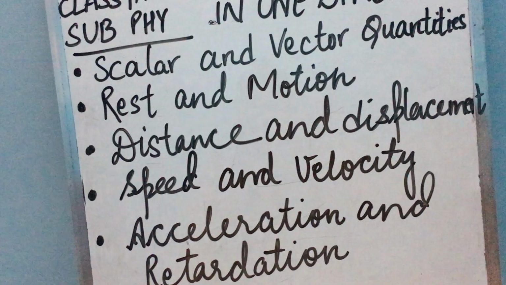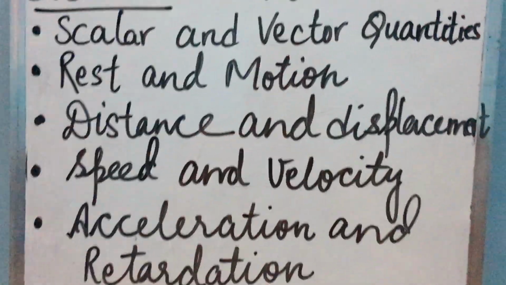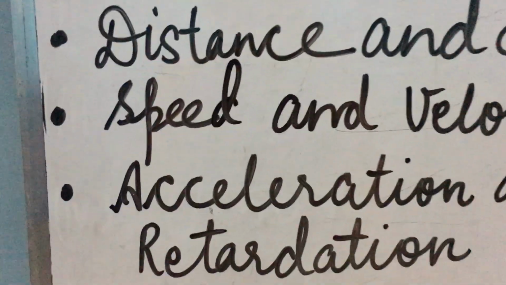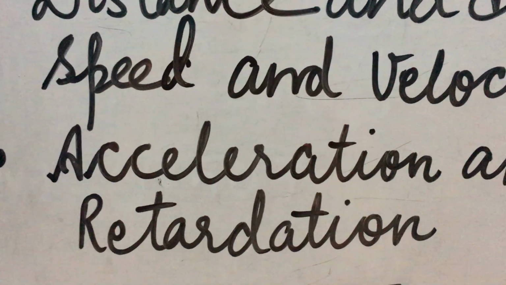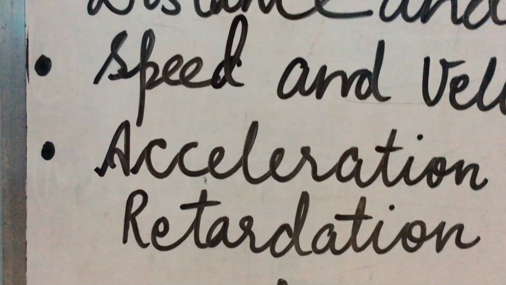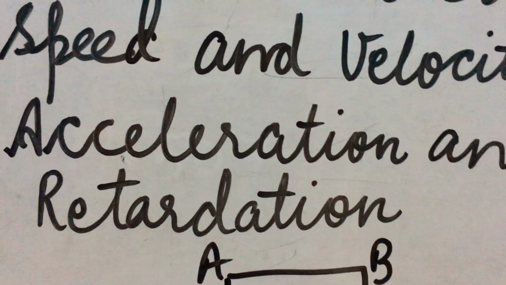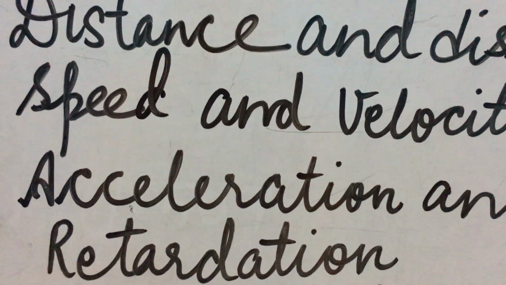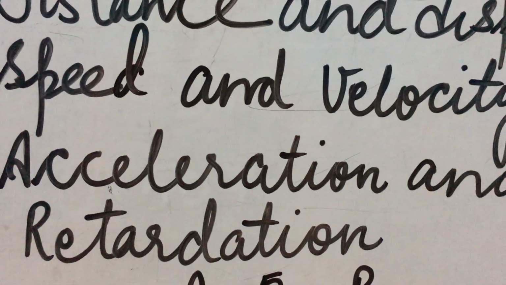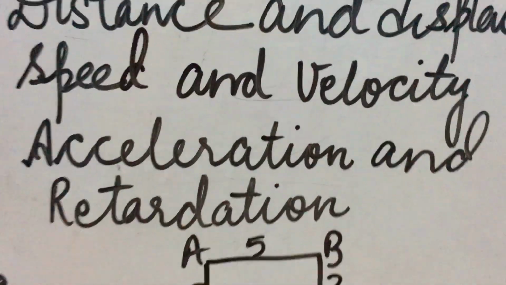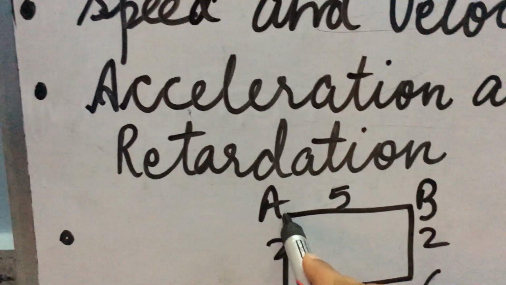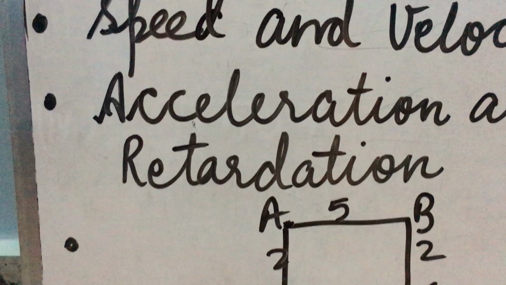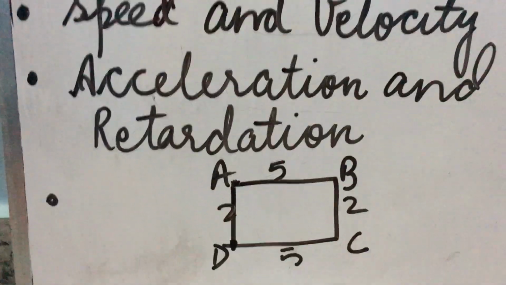Now children, for example, see the board. This is a rectangular path, let's say A, B, C, D. Here the length is 5 meters and the breadth is 2 meters. If a person starts from A and completes at D, then what is the total distance covered by that person?